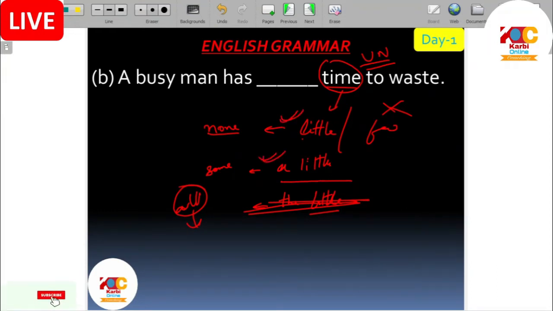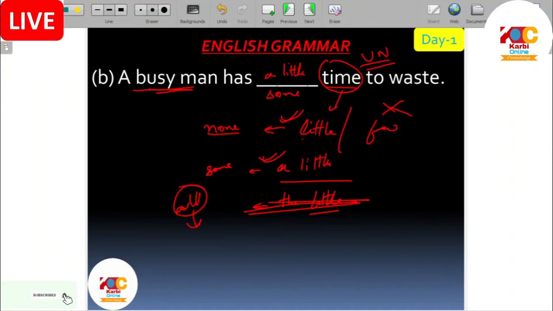Why can we not use a little? Because of a busy man. If I say a busy man has a little time to waste, that means a busy man has some time to waste. So will a busy man waste his time or not? He will not waste it. Because he is so busy that he will not waste time.